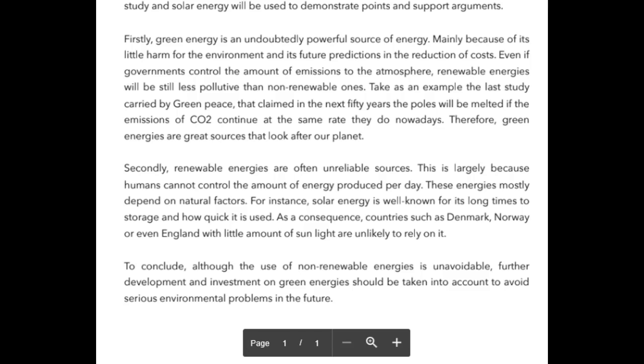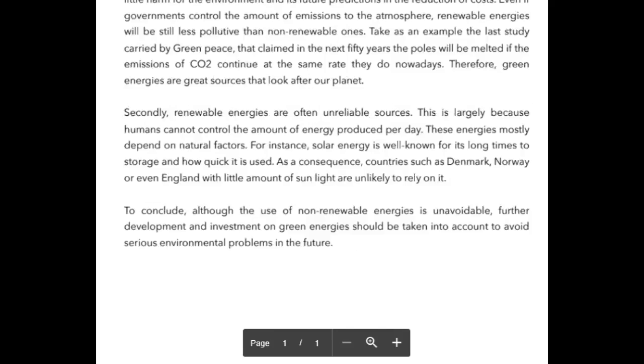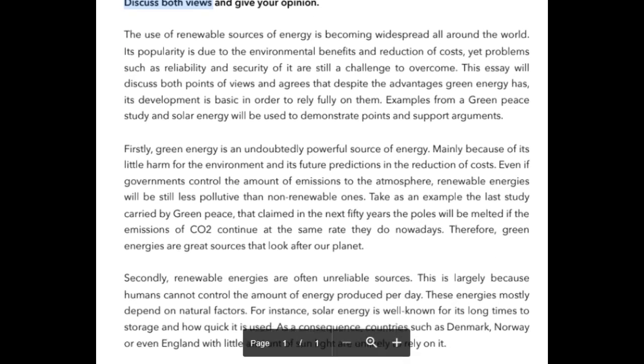Secondly, renewable energies are often unreliable sources. Okay, so grammatically this is excellent. However, it's not really "secondly," because you're actually talking now about the other point of view. So it's not firstly and secondly, but instead it should be on the other hand, conversely, in contrast, however, despite what has been said. So something that shows that, yeah, I've talked about how great green energy is, but now we're going to talk about the fact that it's not really 100% secure, or as it said here, that it's a serious threat to energy security.